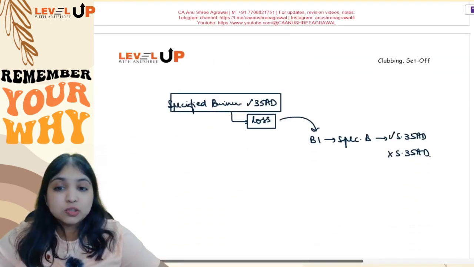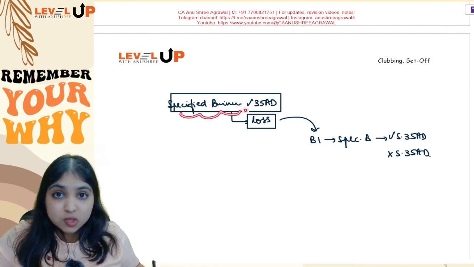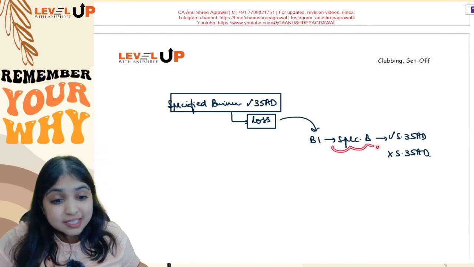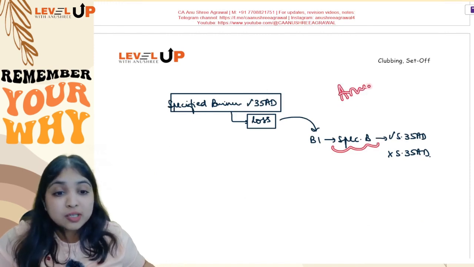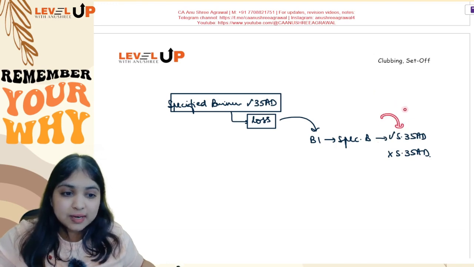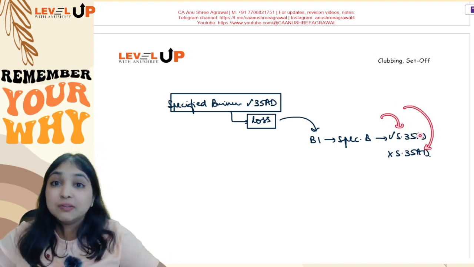From the same category, if you have losses, you will ignore those losses. Then one more point I told you over here: if you have any specified business loss where you are claiming 35AD, that loss you can adjust against income from any specified business. You understood the significance of this word any. Any indicates whether you are claiming 35AD or not claiming 35AD, that will not matter.